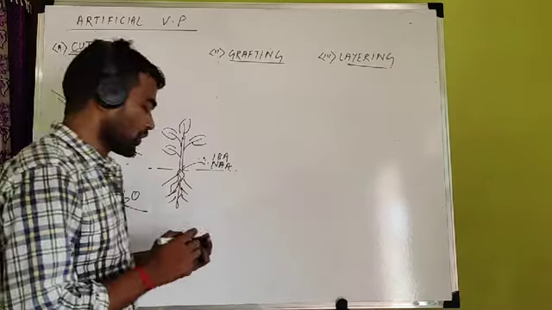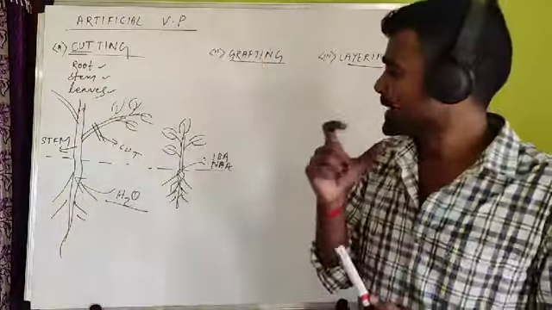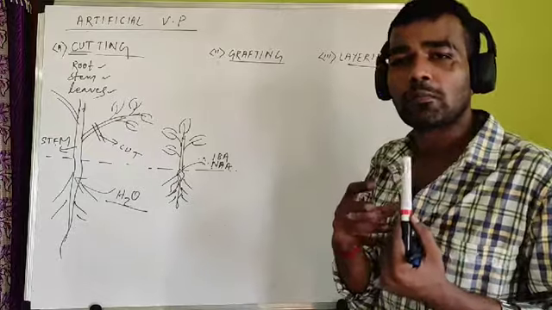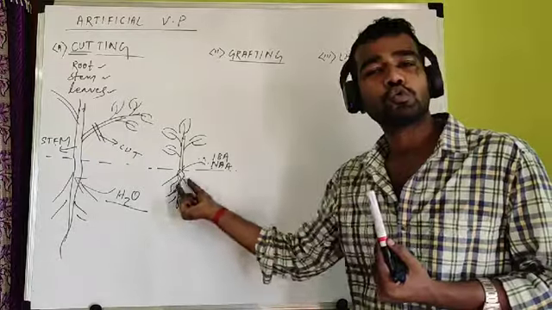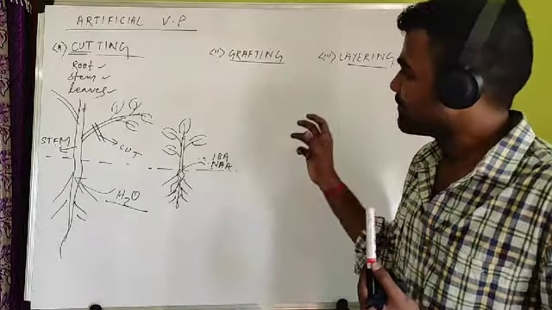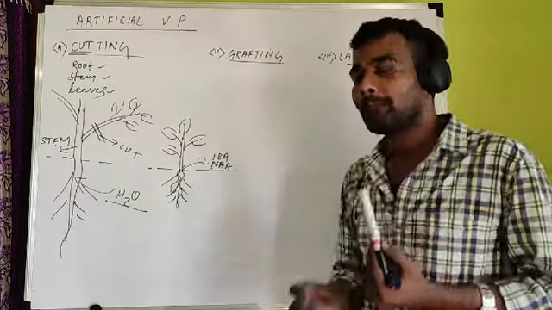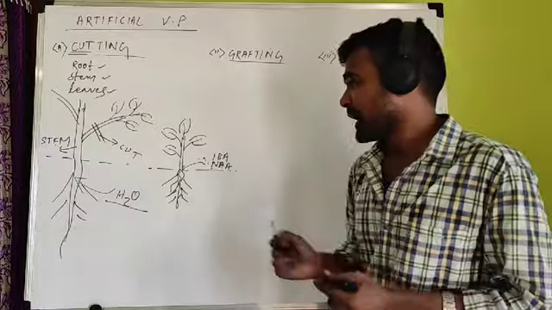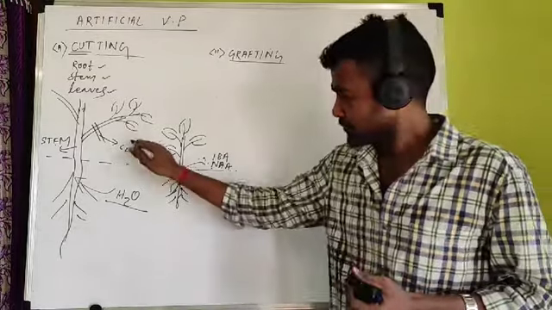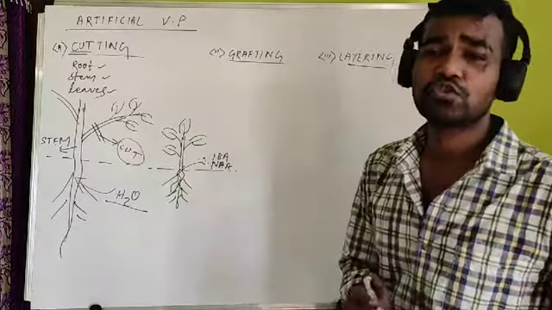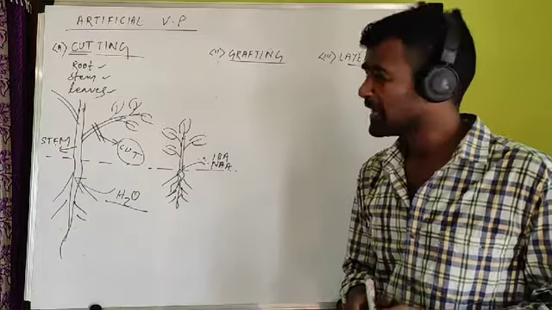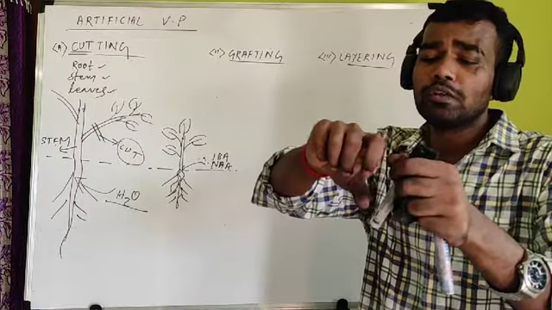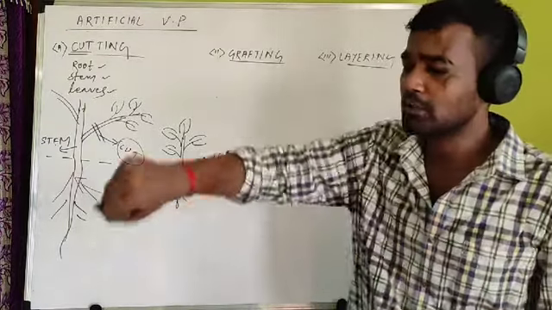So after stem cutting, the rooting hormones are given. Root inducing hormones are given. They can produce the root. So that's why it can be easier for the plant to grow by developing root, because it can absorb water easily. And this type of stem cutting, cut part of stem, is used in many plants. Example is sugarcane. Sugarcane long stem, the people used to break the stem and put inside the soil.